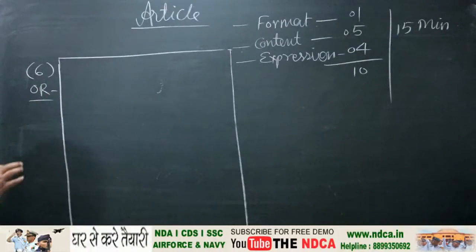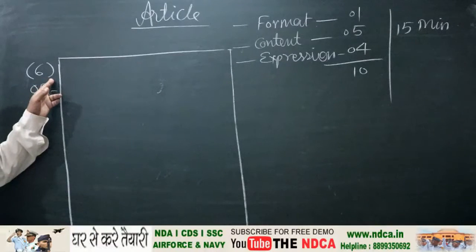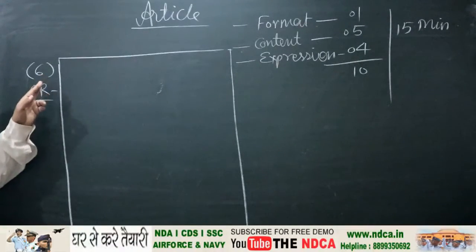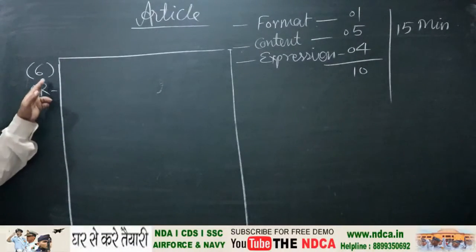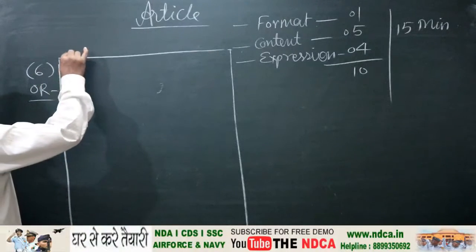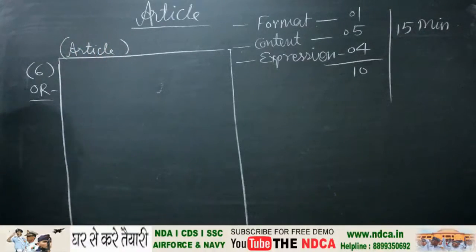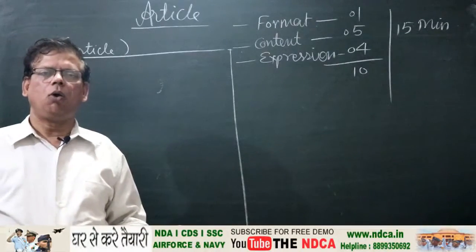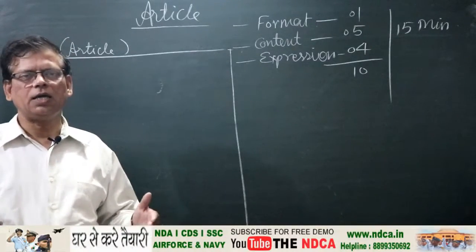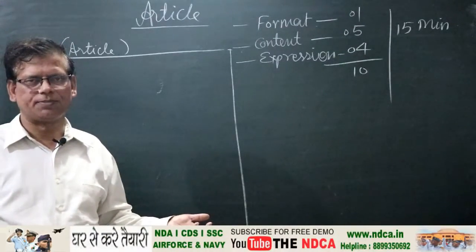Question number, thereafter at the top, introduction of the question, article, because question number 6 may have one article or debate, article or report writing, article or speech. So you must write the introduction of the question, article. Let us suppose we are going to write an article on price hike, rise in the prices of essential commodities. This is the topic.